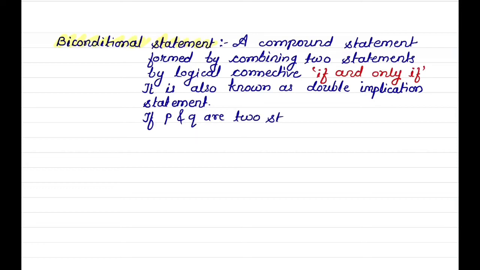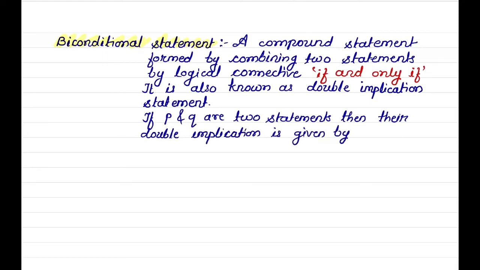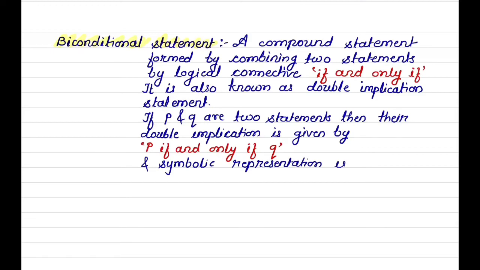If P and Q are two statements then their double implication is given by P if and only if Q, and the symbolic representation is P double implies Q. This is another notation for double implication.